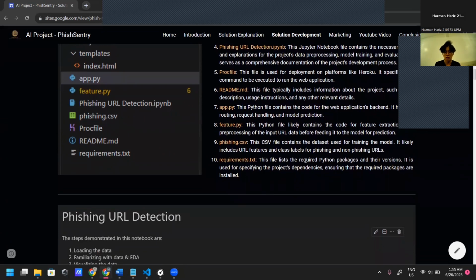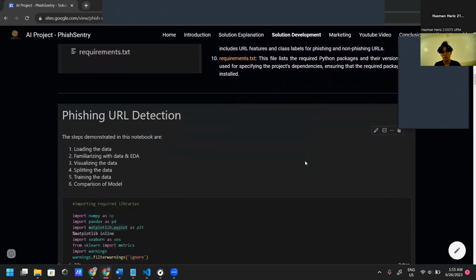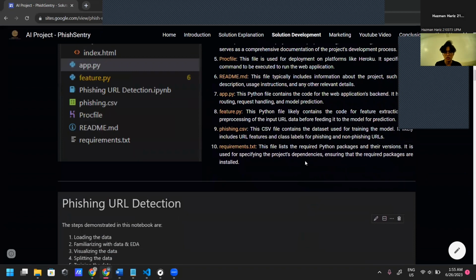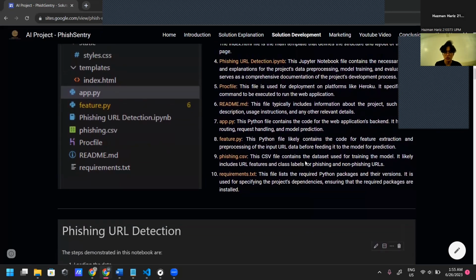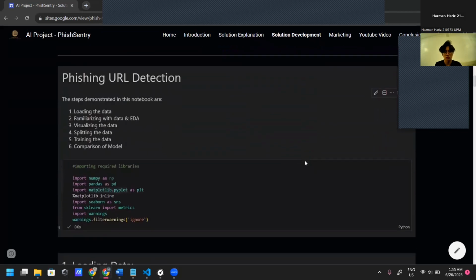For this project, we also include phishing.csv, which is a spreadsheet file that contains the dataset used for training the model. It includes URL features and class labels for phishing and non-phishing URLs. So this is the phishing URL detection Jupyter notebook.